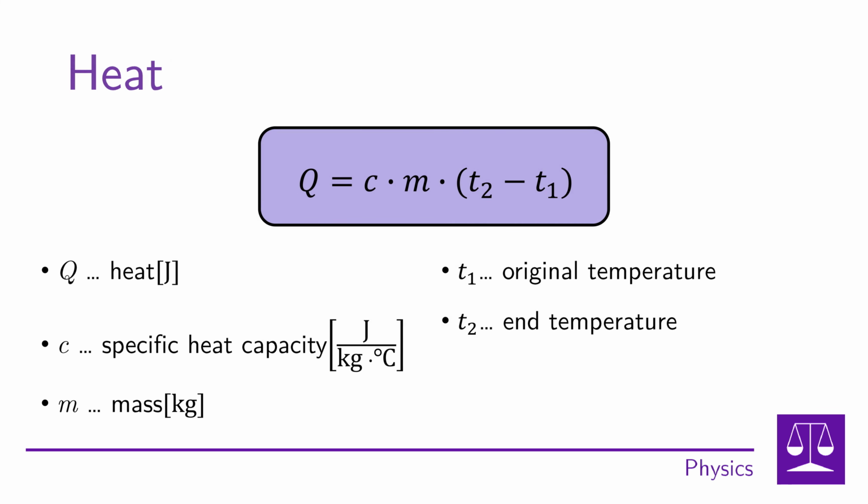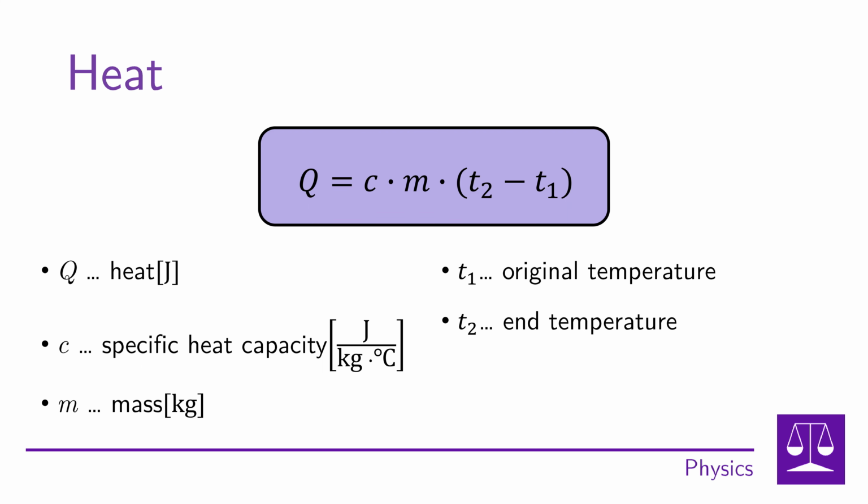Now we come to the formula for calculating the amount of heat supplied. We have said that the amount of heat is directly proportional to the change in temperature and the change in mass. We have also said that the amount of heat depends on the specific heat capacity of the substance. So the formula for calculating heat looks like Q is equal to C times M times the parenthesis of T2 minus T1, end of the parentheses.